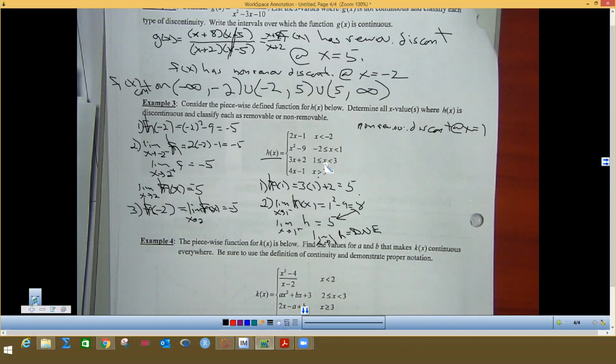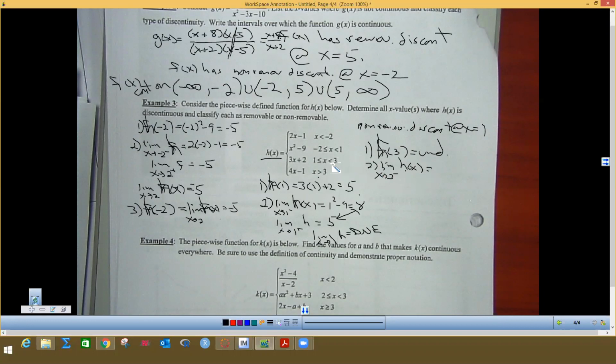And now we got to check 3 here. Well, if you look at step 1 for 3, you do h of 3. There's no equal sign. So that means this is undefined. Now we should do the limit to find out if it is a hole or if it is a jump. It is already definitely not continuous at 3. But we're going to check to see if it's a hole, because if the limit is there, then it's going to be a hole. If the limit does not exist, then it'll be a jump again. So we're going to do the limit as x approaches 3 from the left side, and I put f up here again, and that still should be h, my bad.